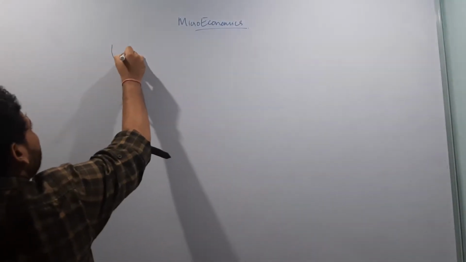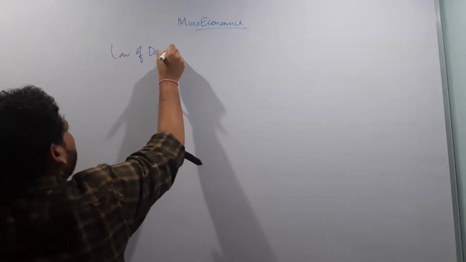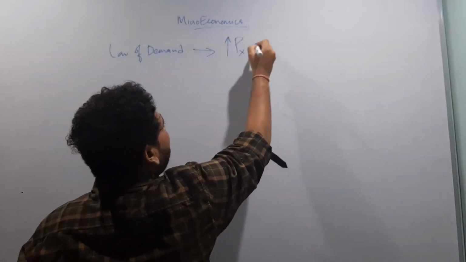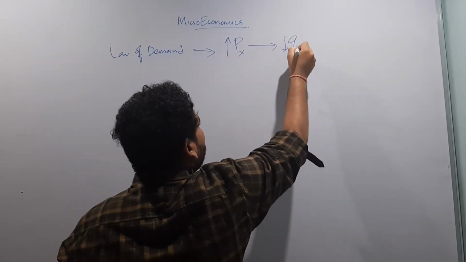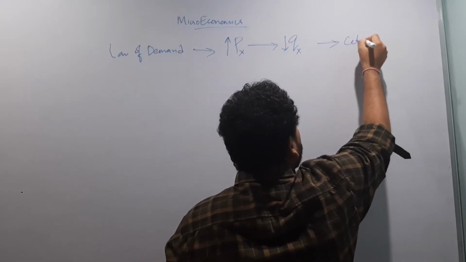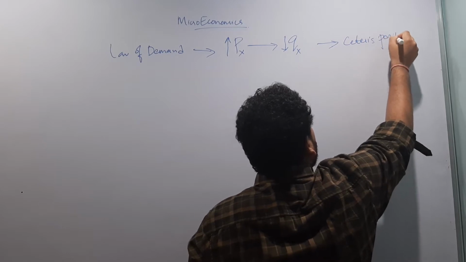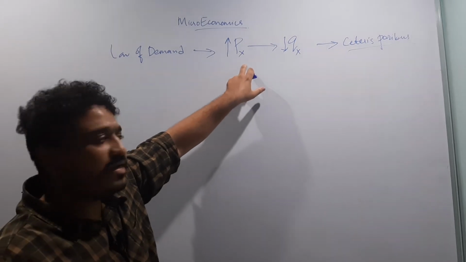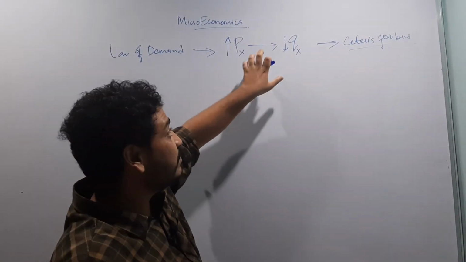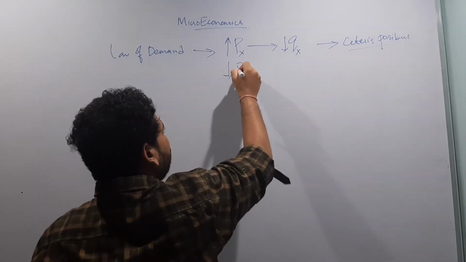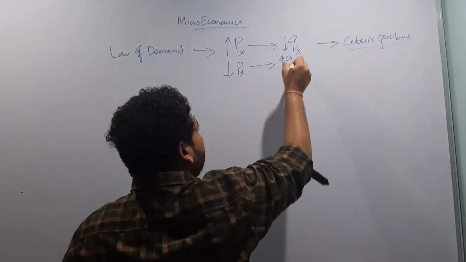So let's get started. I hope you know what the law of demand means. The law of demand states that as the price of the commodity X increases, the quantity demanded of the commodity decreases, under the condition ceteris paribus, which means everything else remaining constant. Conversely, when the price falls, the quantity demanded will go up.